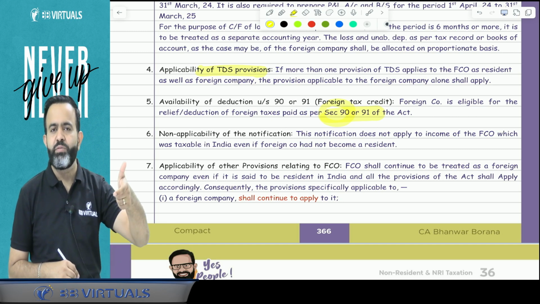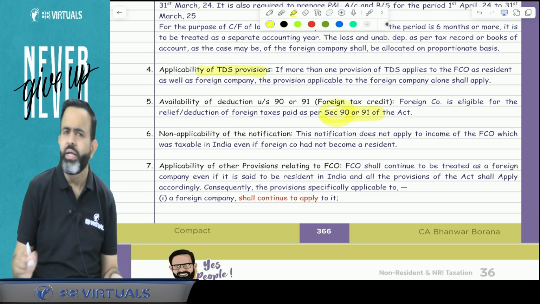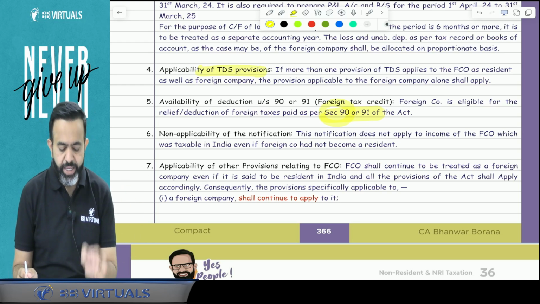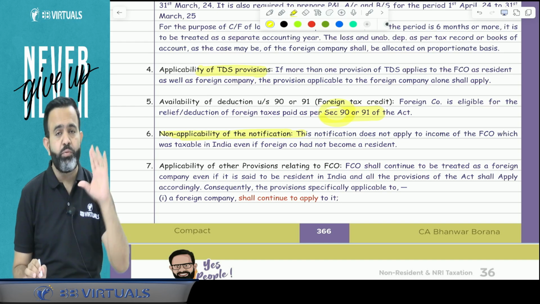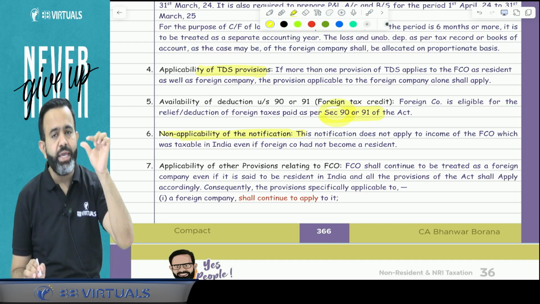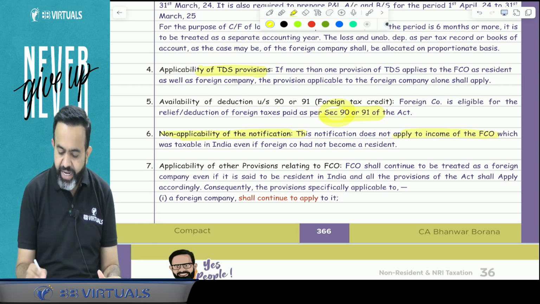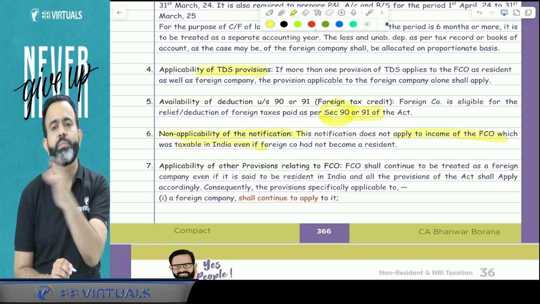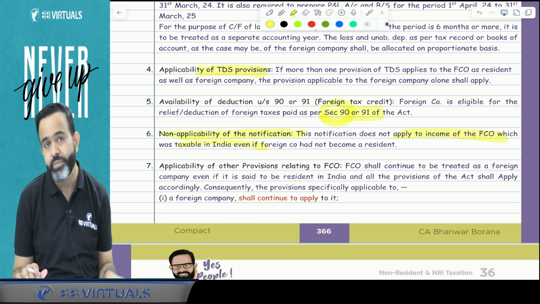If there is a DTAA with the foreign country, they will get the rebate under section 90, or if there is no DTAA, then they will get the rebate under section 91. Now guys, this particular notification is not applicable for the foreign company for the income which is already taxable in India. Means income which is anyway taxable in India, even if that foreign company is a non-resident, for that income this particular notification is not applicable.